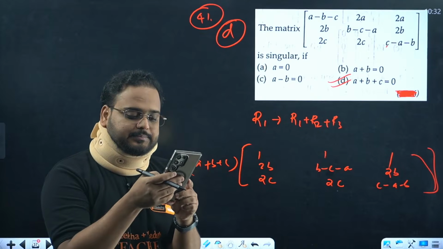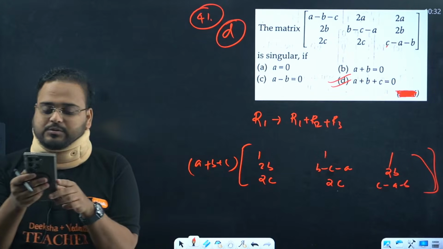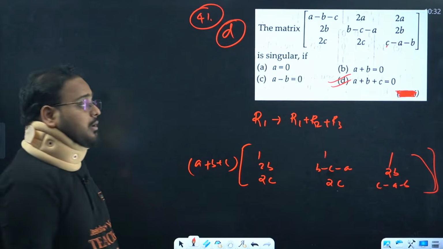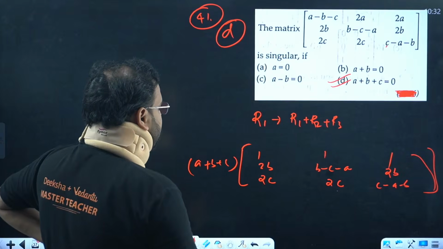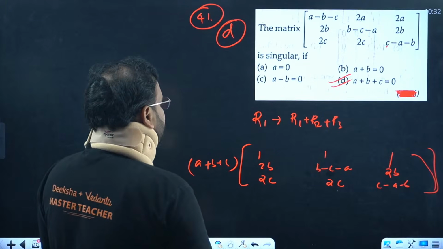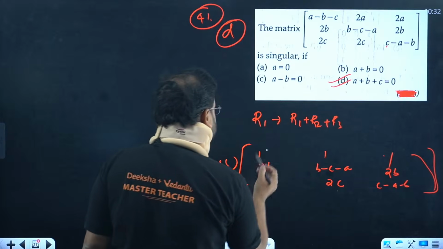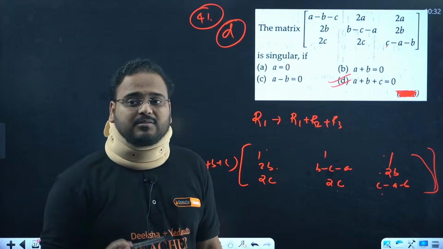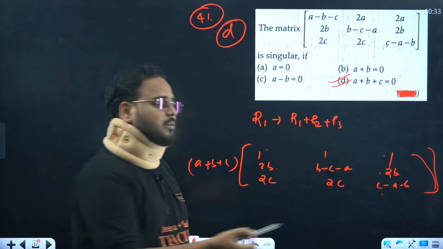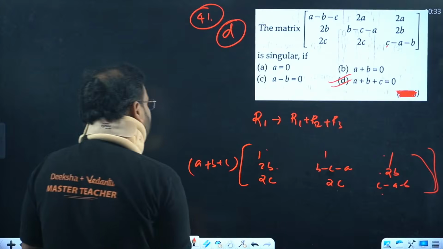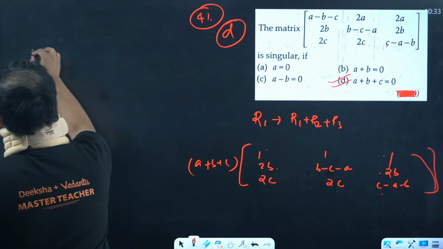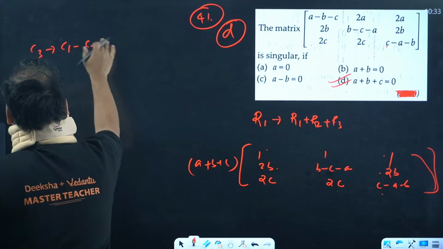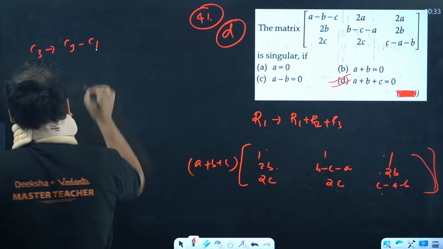I hope this is clear, guys. So this is the first one that we got. Again, we have to transform one more time. Check here, if I replace this, 1 minus 1 is 0, 2b minus 2b is 0, and this also we can make 0. Why am I doing that? The more zeros we have, the easier it is to find the determinant. So replace column 3 by column 3 minus column 1.